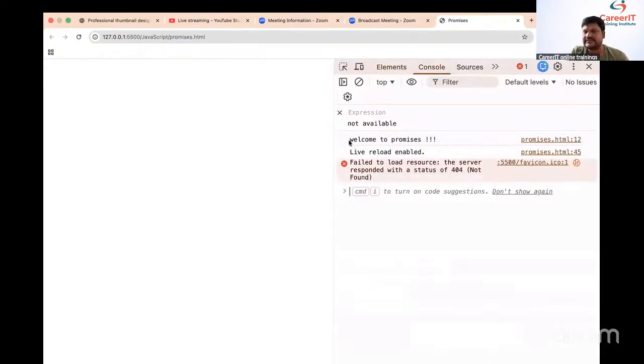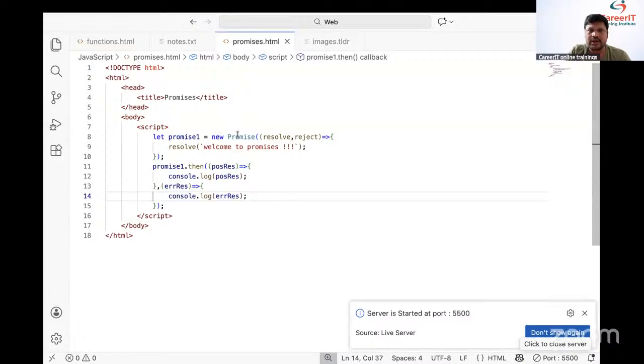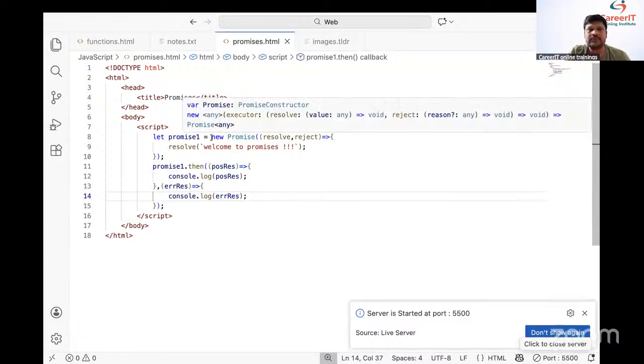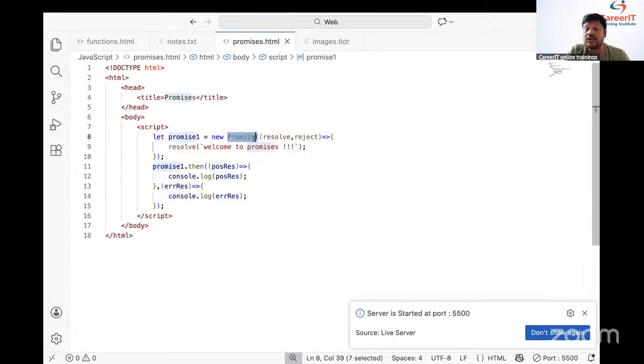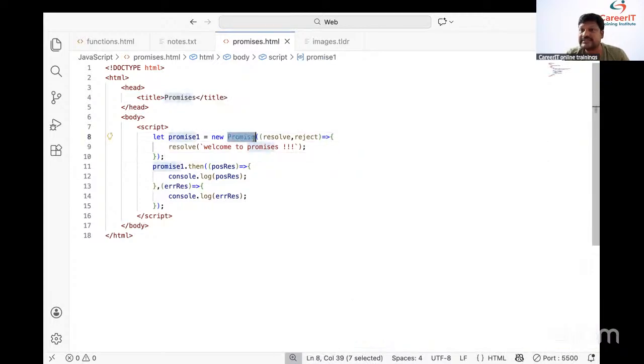Students, say this. What are we able to see? Welcome to promises. Now, students, please explain again how to create the promise. We create the promise by using the Promise class. Promise class is used to create the promises.